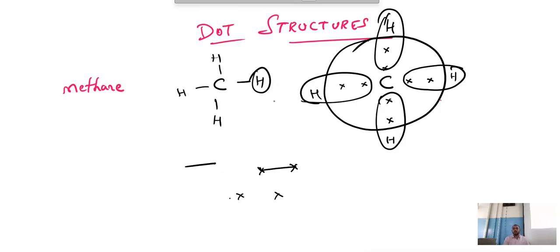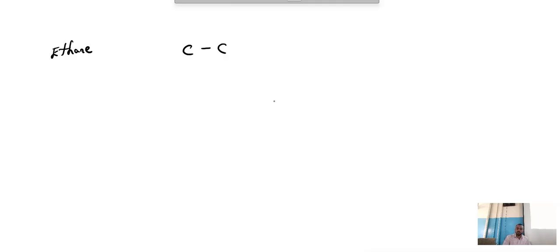See, same as the molecular formula how we are writing, it's a replica here. It's a dot structure. Now, if you have not understood methane, let me try one more so that you may get better clarity. Ethane, excuse me. Ethane, alkane group, CnH2n+2. Correct? 2 carbon, single bond. We write the structure like this, right? This is the structural formula of ethane. In the same way we can write the dot structure.